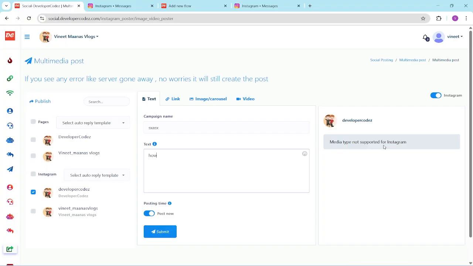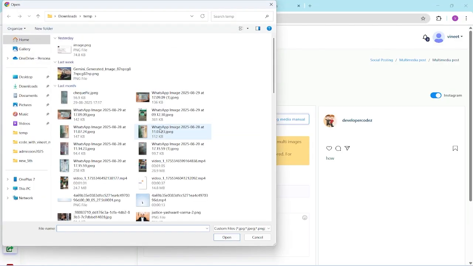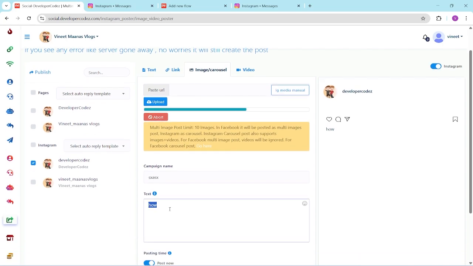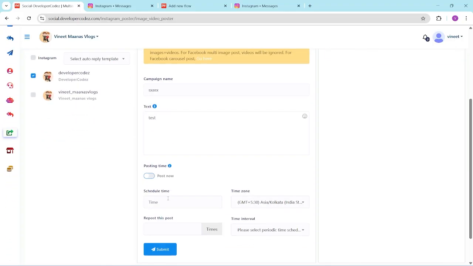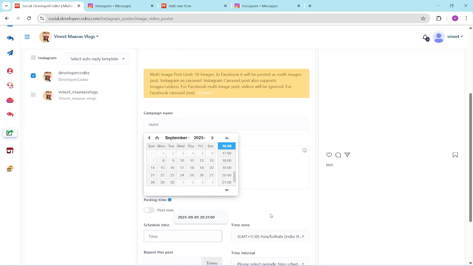It shows that media type is not supported, because I think Instagram saves images and video. On Facebook we can save as text. Okay, I will try an image of this train. Once it is uploaded, let it be test. We have two options: post it now, or schedule it for later on any day, any time, right?